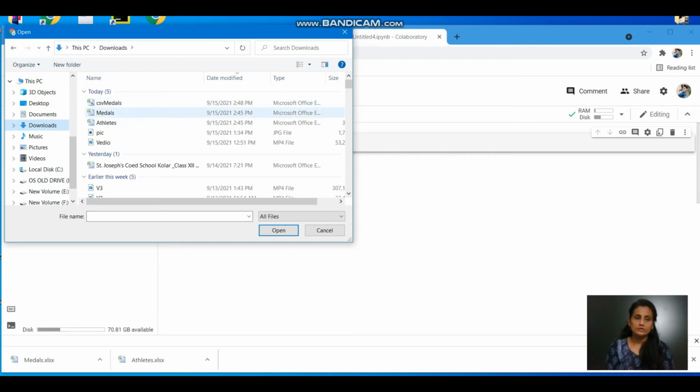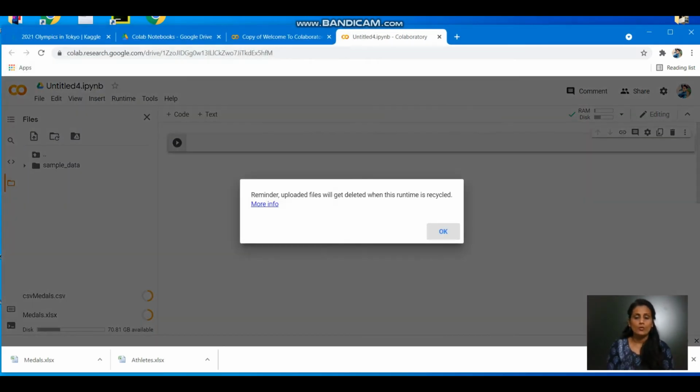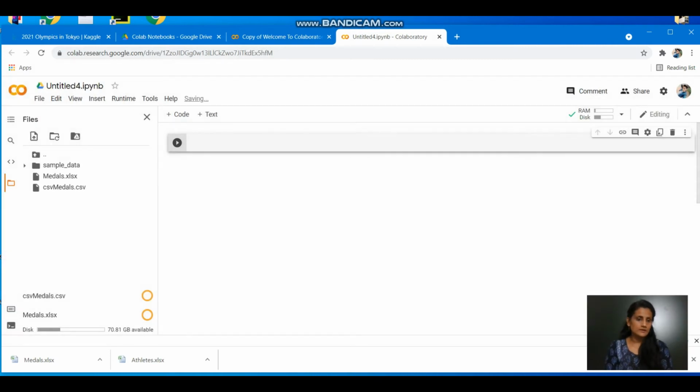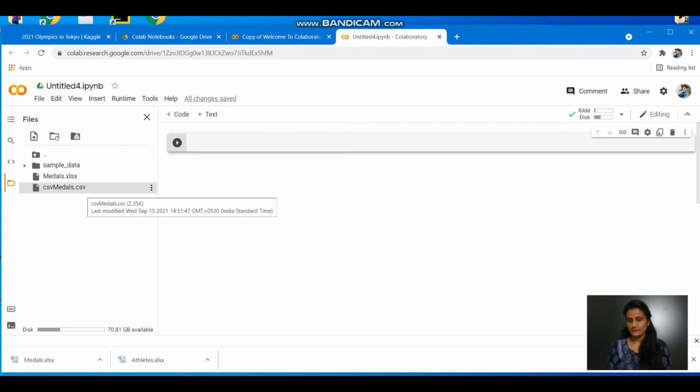See, both that is CSV medals and medals, I have both. And let's do one thing, I'm just going to open it. Yes, okay, and I'm going to get it attached to my collab. So I have an Excel and I have a CSV file both. Now I'm going to teach you how you can use your command to read both of them over here, the data. Okay, we have seen the data there in Excel. Now we are going to do it here.